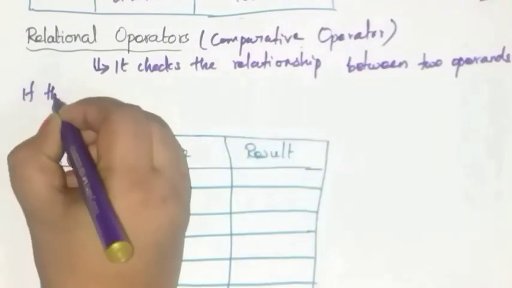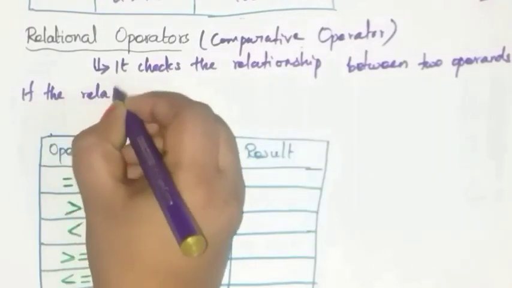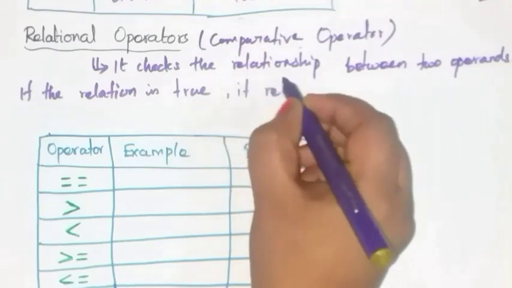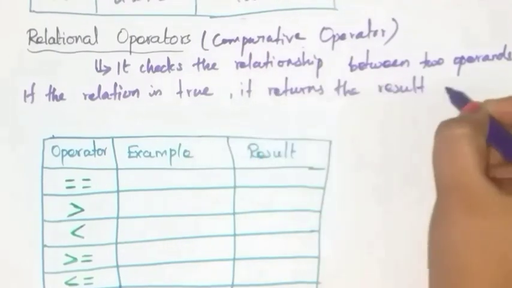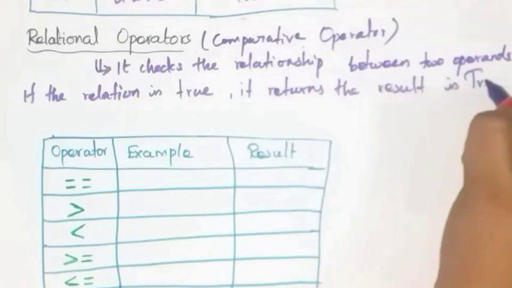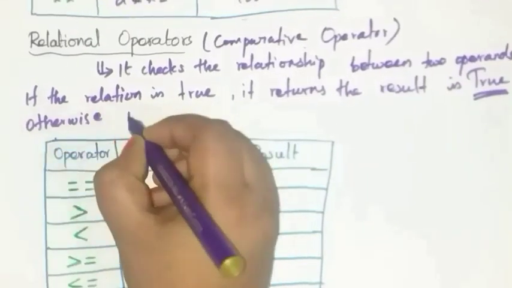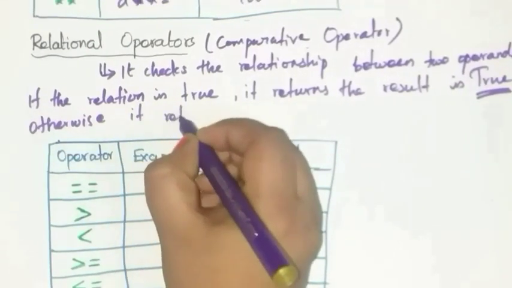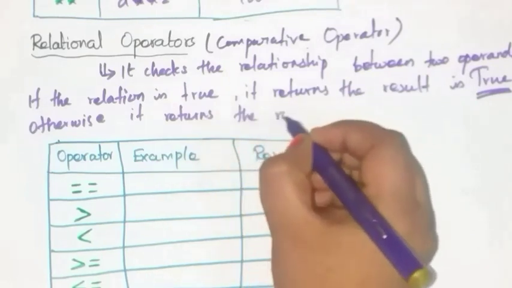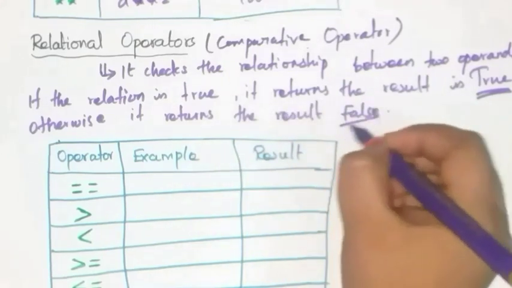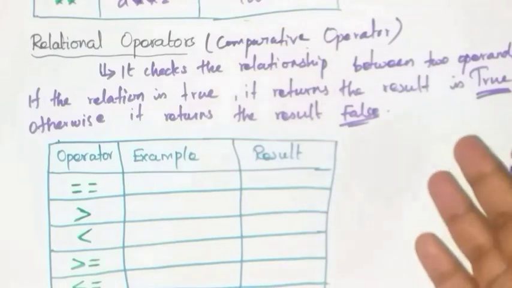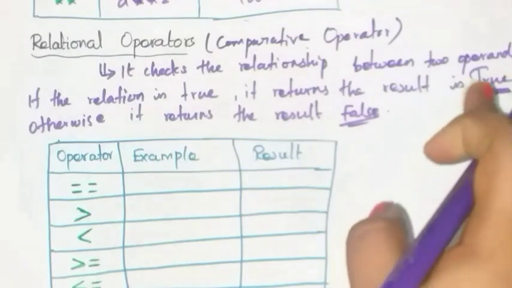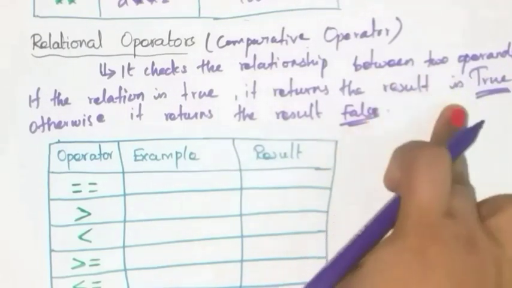If the relation is true, it returns the result true. Otherwise, it returns the result false. So it compares two values, and if that comparison is true, then it returns the result true.